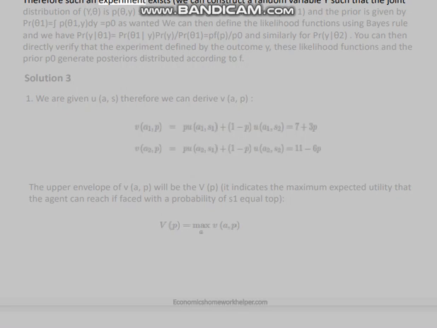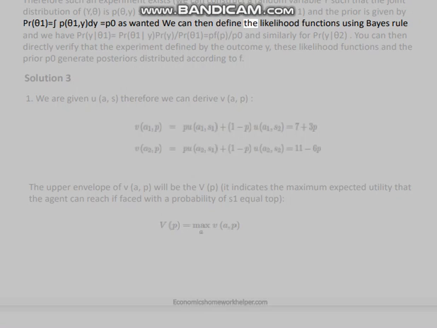Therefore, such an experiment exists. We can construct a random variable y such that the joint distribution of y and θ is P(θ, y), since P is non-negative and sums up to 1, and the prior is given by Pr(θ = 1) equals the integral of P(θ = 1, y) dy equals p0, as wanted.